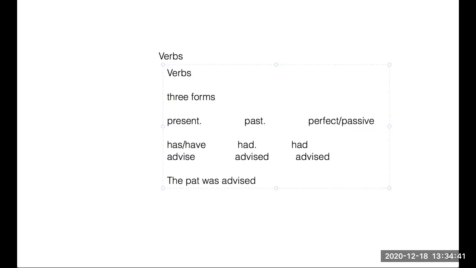Is it okay? Was plus third form is the rule of passive voice. Third form means it has to be verb. Verb means it has to be S wala advice. Is it okay? Okay. Yes, sir.